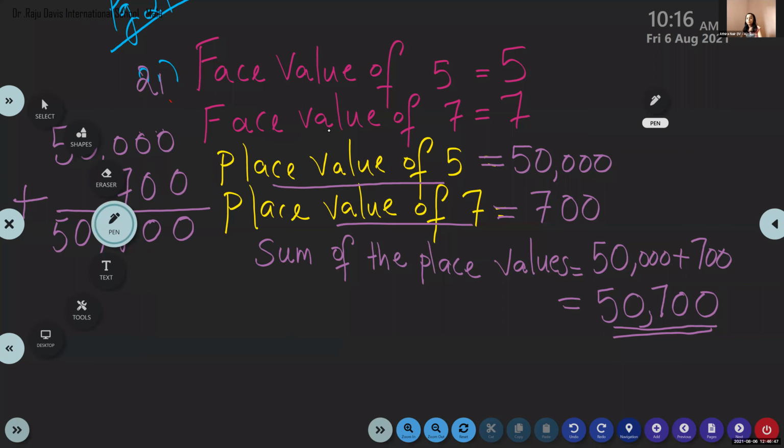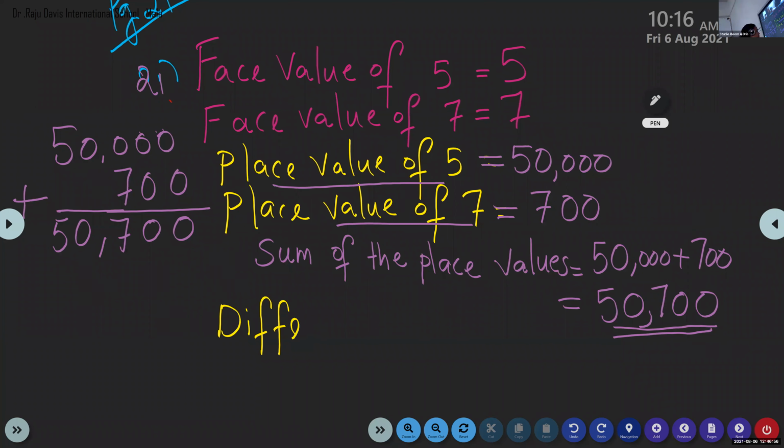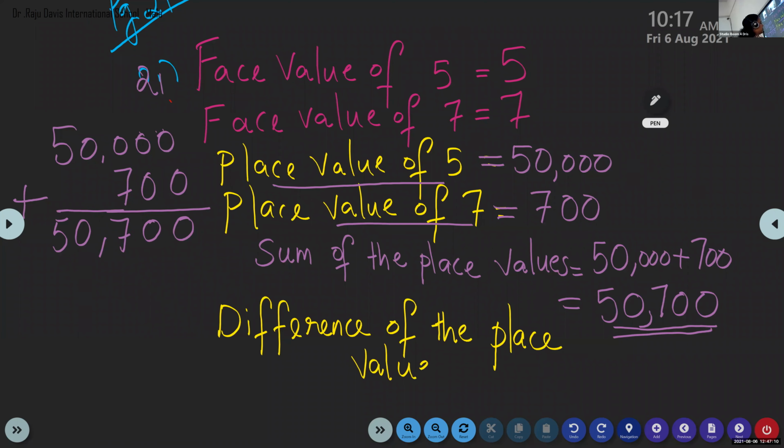Now children, write the next step: difference of the place values. So again, only place values we have to consider: 50,000 minus 700.